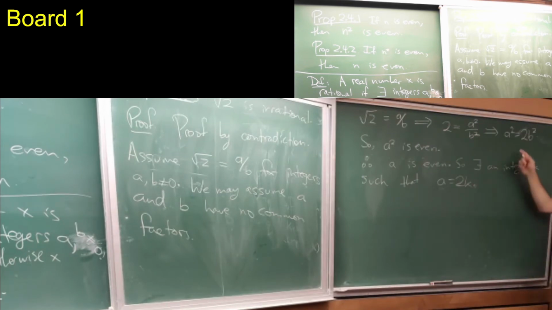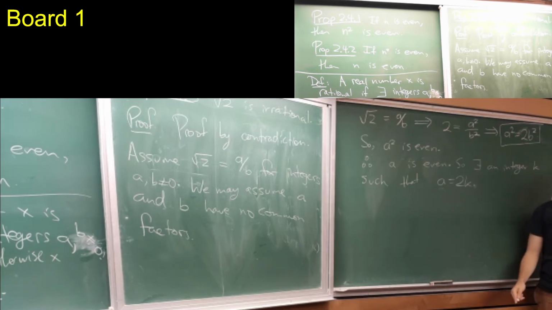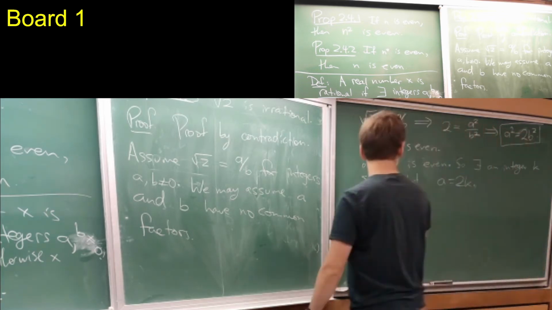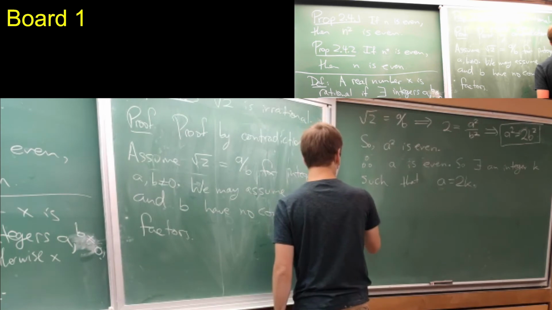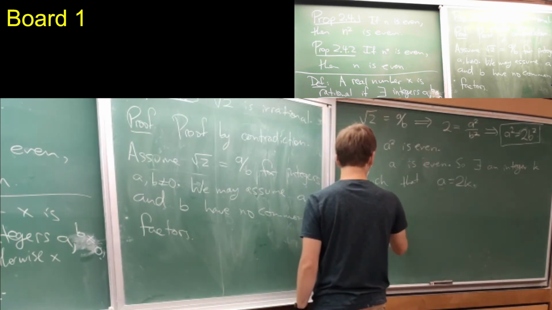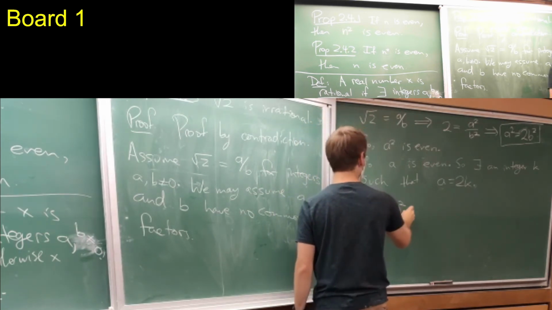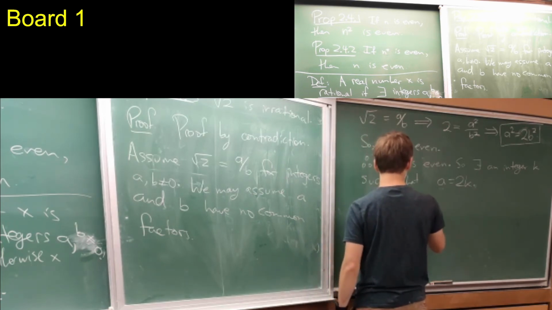Okay, so now I'm going to go back to this equation we derived here, and plug in 2k for a, because a is equal to 2k. Therefore, (2k) squared equals 2b squared.